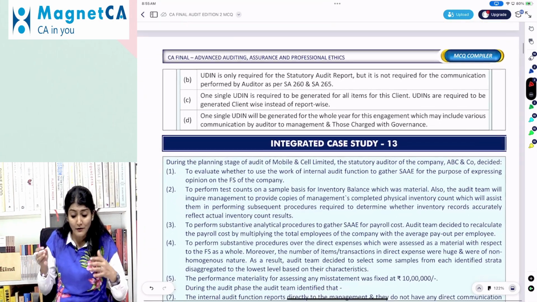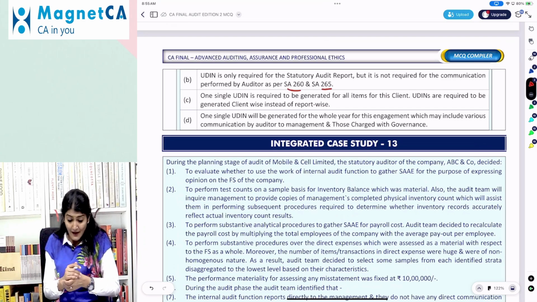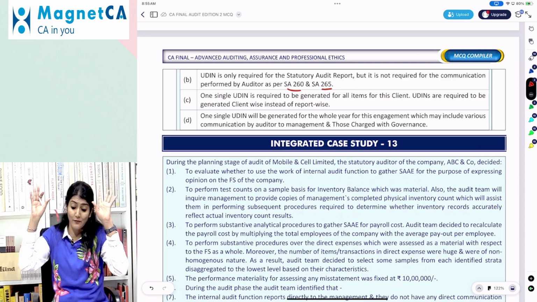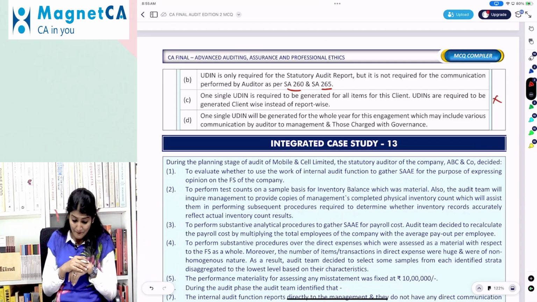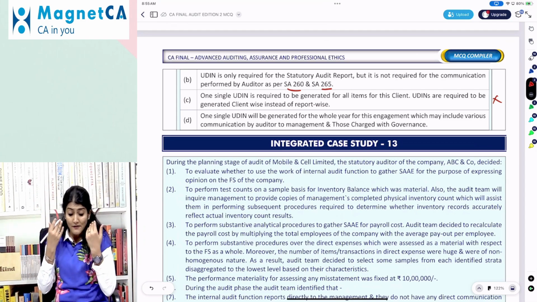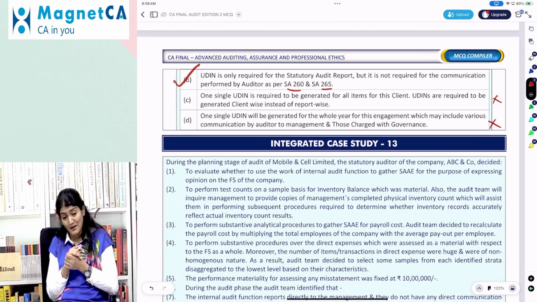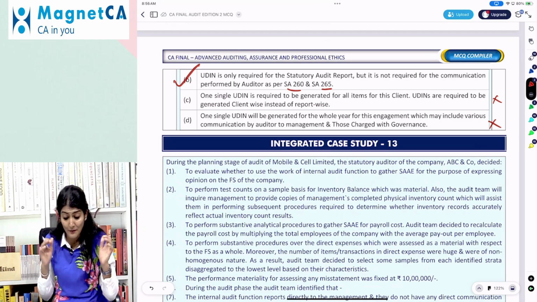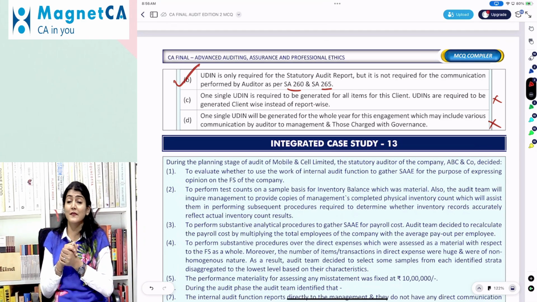UDIN is only required for the stat audit, but it is not required for communication under 260, 265. One single UDIN is required to be generated for all items for this client. UDINs are required to be generated client-wise instead of report-wise. One single UDIN will be generated for the whole year for this engagement, which may include various communication by the auditor to management, TCWG. No. Right, so B is the correct option. UDIN is only required for the stat audit report, but it is not required for the communication performed by the auditor as per 260 and 265.